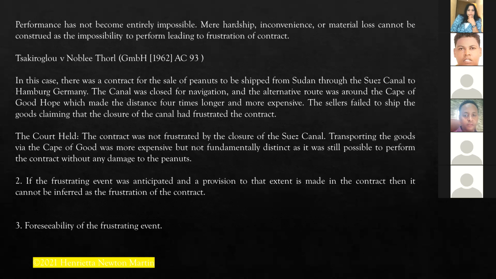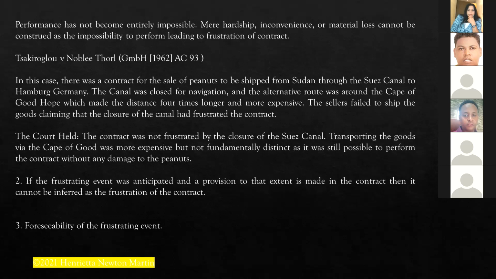In this case, it's a German case. There was a contract for the sale of peanuts to be shipped from Sudan through the Suez Canal to Hamburg, Germany. So this canal, the Suez Canal, was closed for navigation, and the alternative route was around the Cape of Good Hope, which made the distance 4 times longer and more expensive.